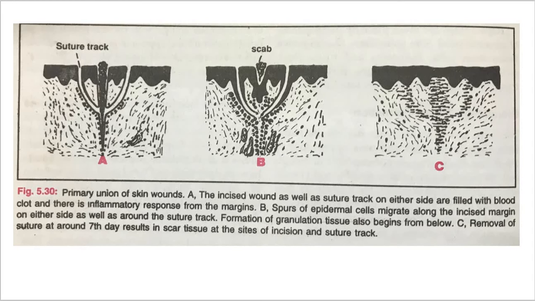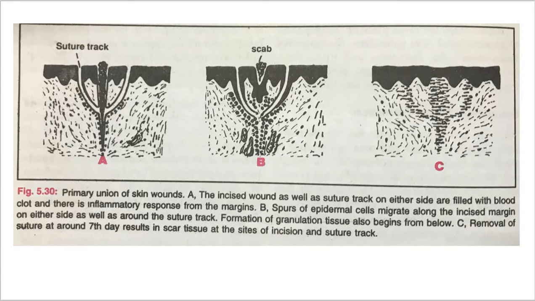Here the incised wound as well as the suture tract on either side are filled with blood and clot, and there is an inflammatory response from the margins. You can see this is the cut, and now the suture tract in the B and C diagrams. We can see all the steps one by one. Primary union is characterized by a clean and uninfected wound, surgically incised, without much loss of cells and tissues, and the edges of the wound approximated by surgical sutures.